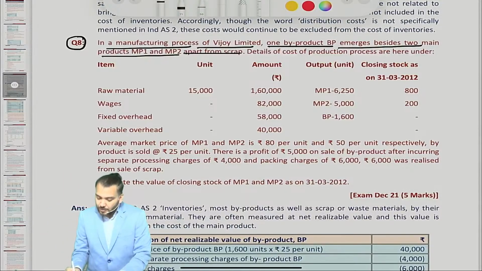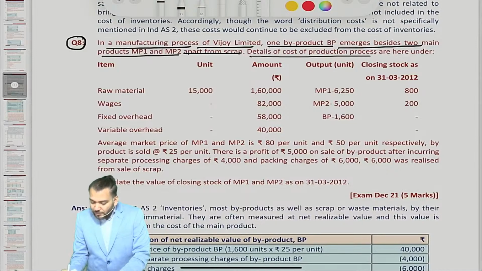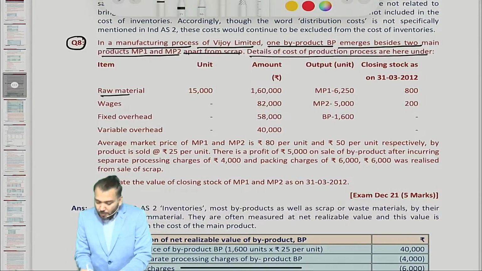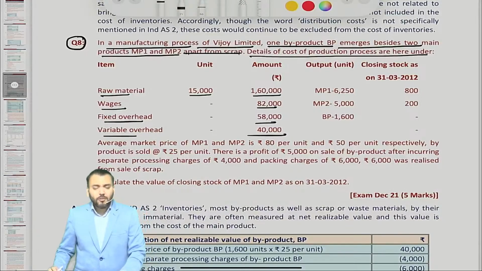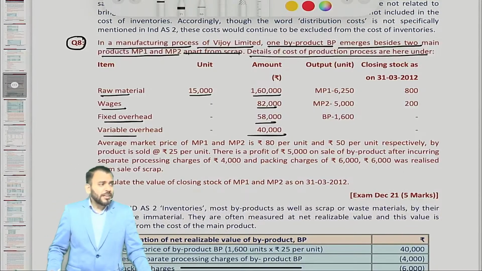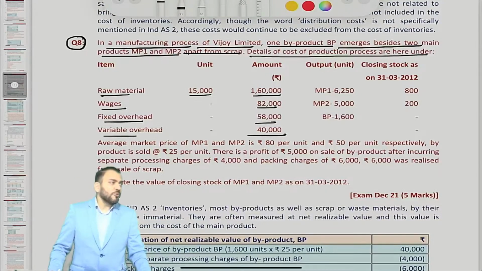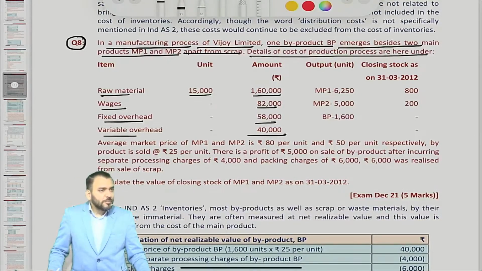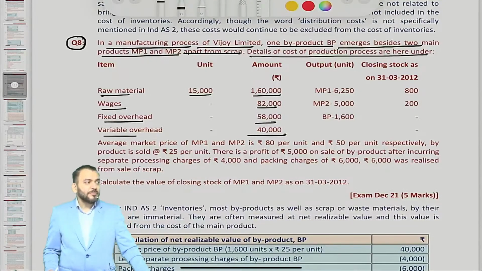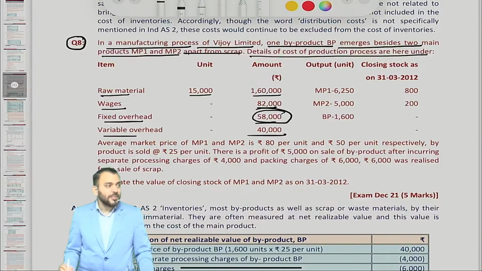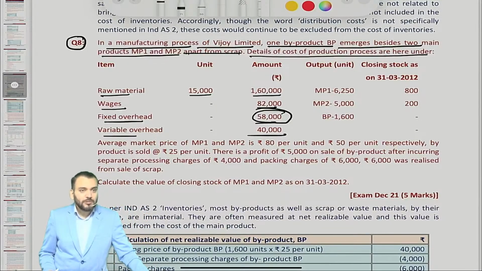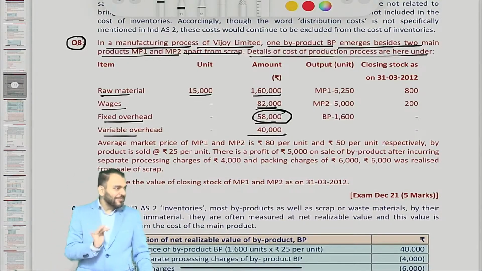Understood? The details of cost of production were given: raw material 1 lakh 60 thousand, wages, fixed overhead, variable overhead. My question to you: for fixed overhead, if they have not given the information of normal production, what will you assume? Actual production and normal production are the same. And if they are the same, the entire amount will be included in the cost price. So we'll say thank you very much.